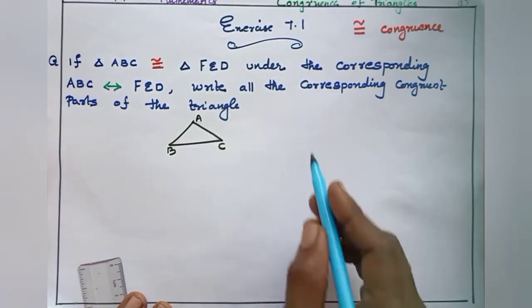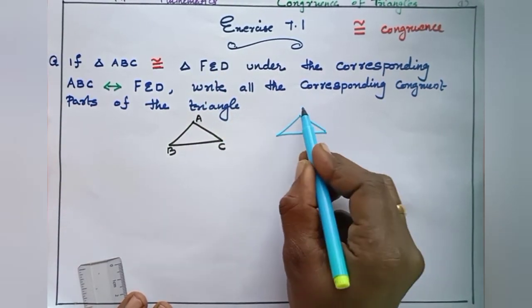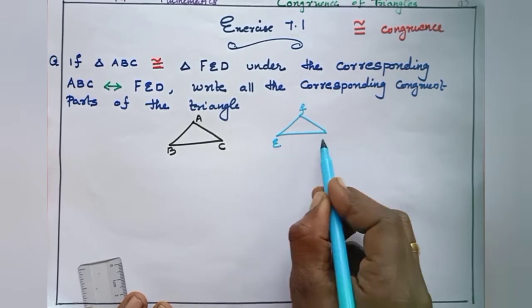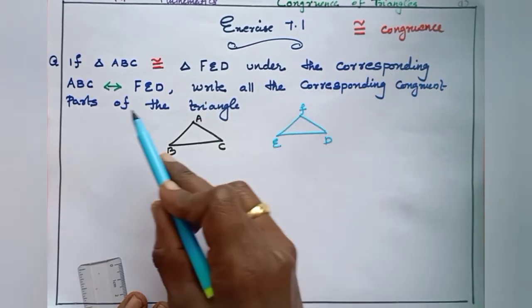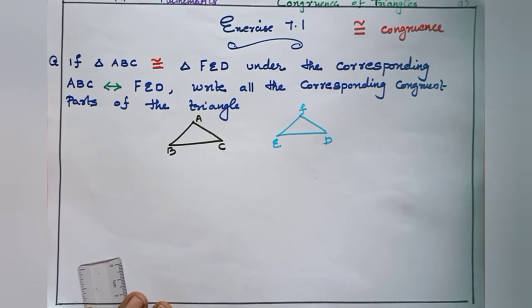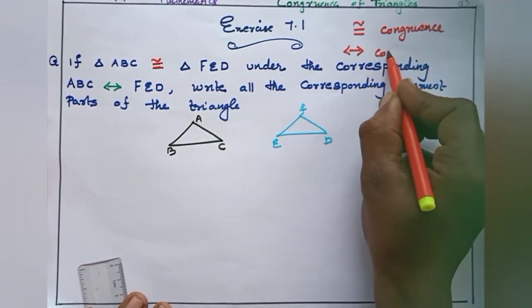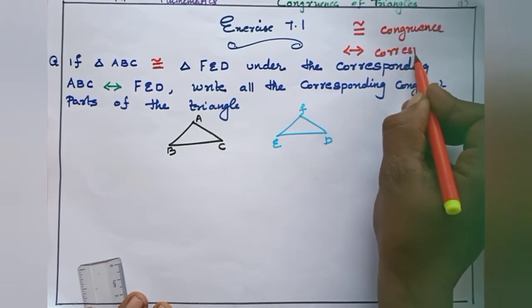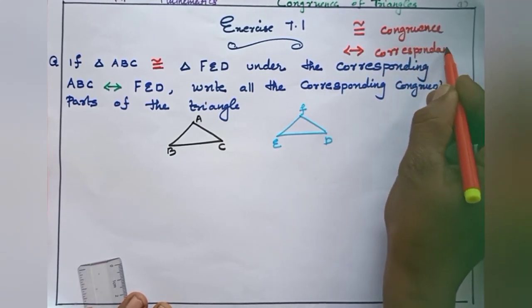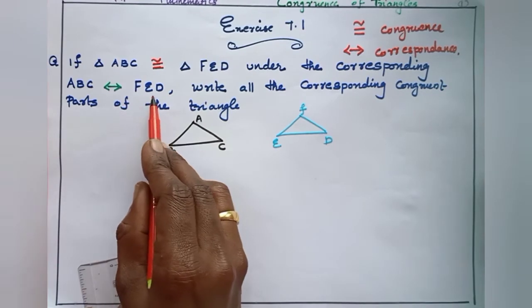Triangle FED. Under the correspondence ABC to FED, this symbol denotes correspondence.